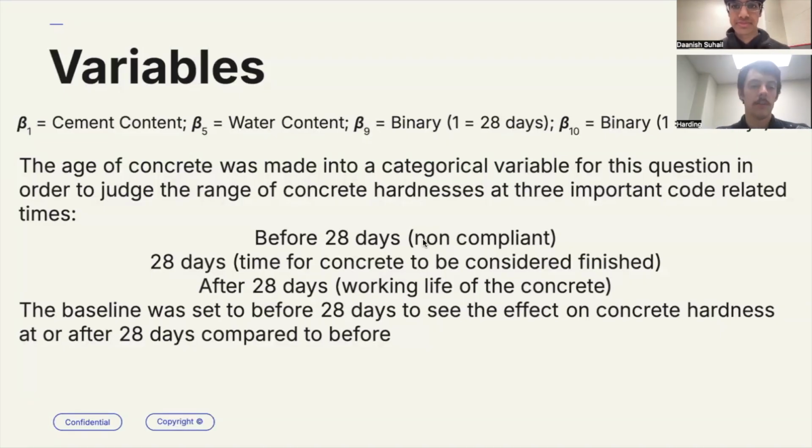So my variables include cement content, water content, and the age, which I turned into a categorical variable, including beta 9 and beta 10. And the reason for this is because in the data set that we got, the age of concrete was already essentially a categorical variable, with concrete being sorted into essentially 7 days, 14 days, 28 days, etc. I simply grouped it into before 28 days and after 28 days. And this is due to 28 days being the standard amount of time for concrete to be considered at its final strength.